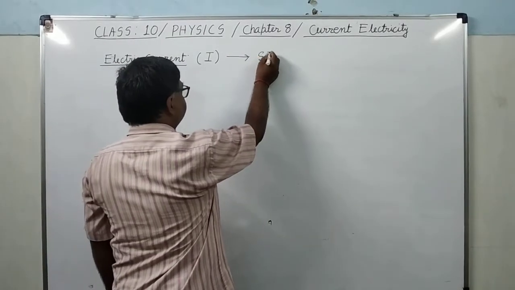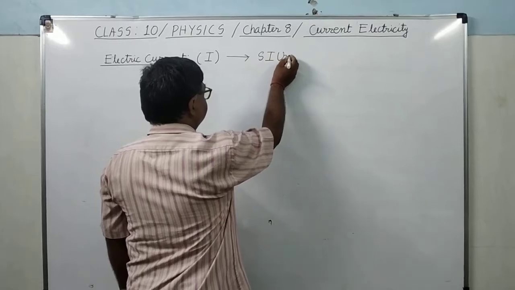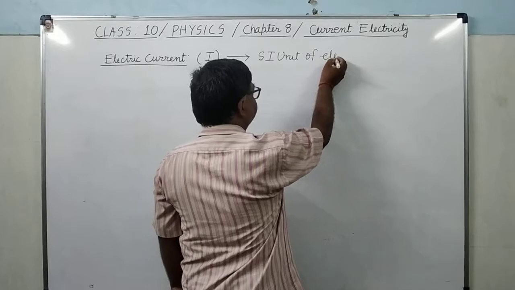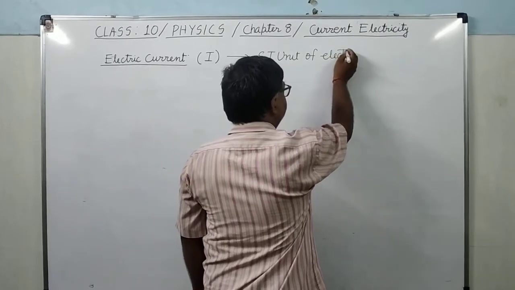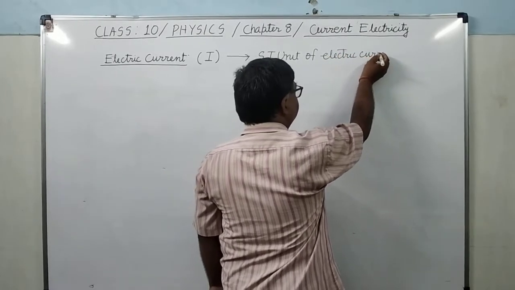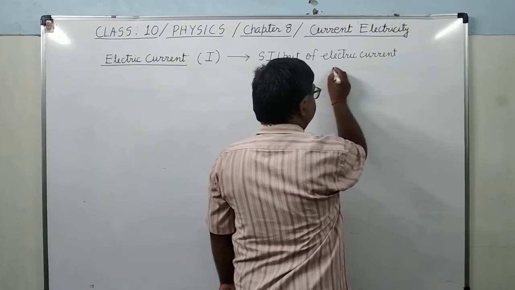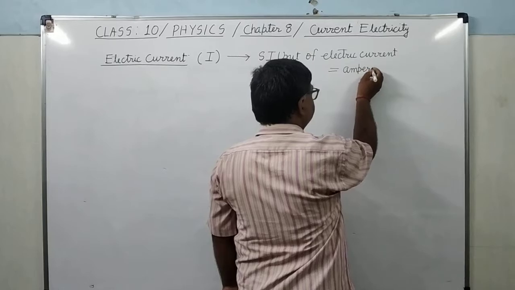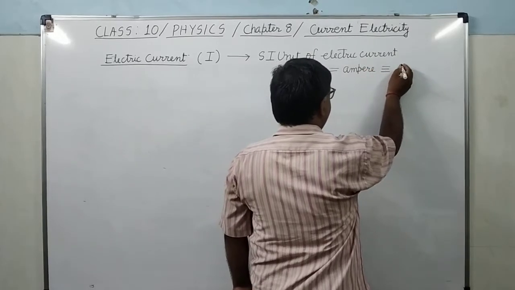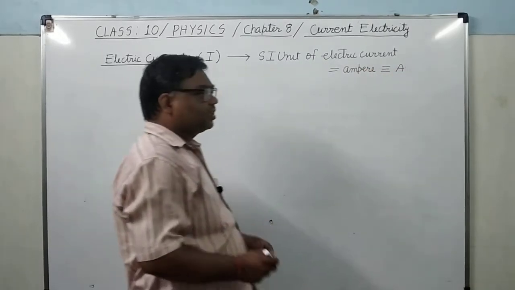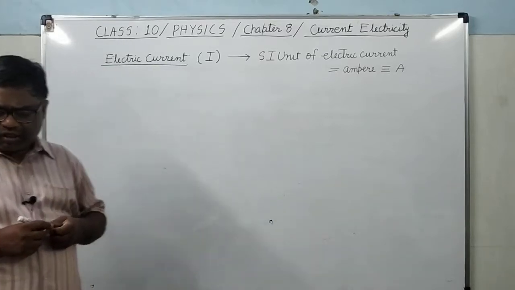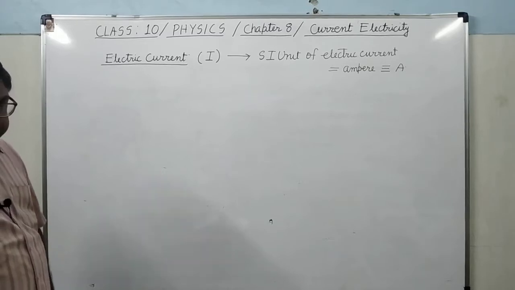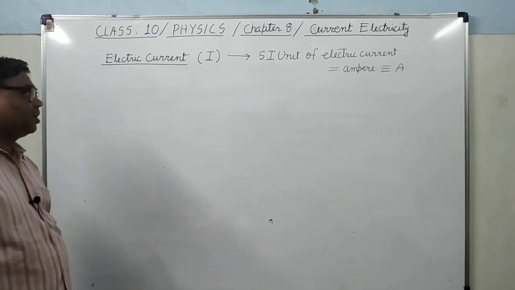The SI unit of electric current is ampere, which we denote by capital A. It is a scalar quantity. Now today I am going to give the complete concept of electric current.